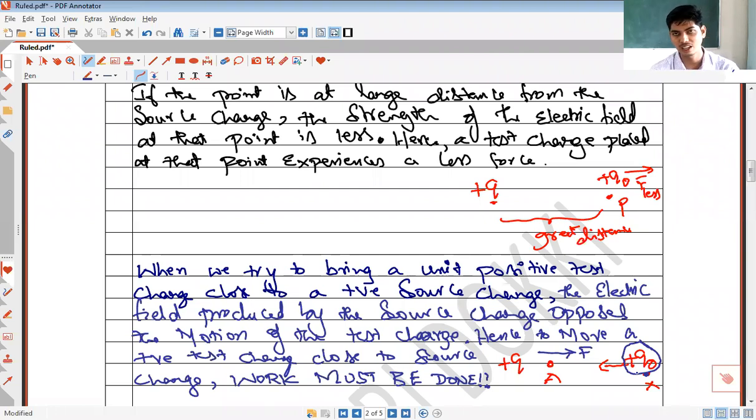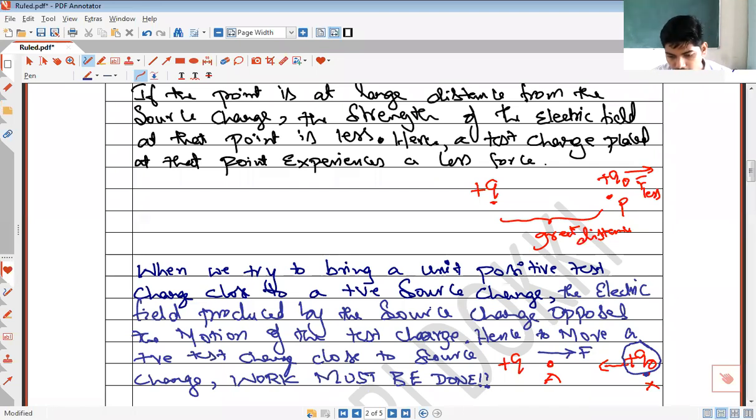I hope the idea of moving a test charge from one point to another point close to a source charge is clear. Is this point clear? In order to move a test charge from one point to another point close to a source charge, we must do some work on it. Okay.